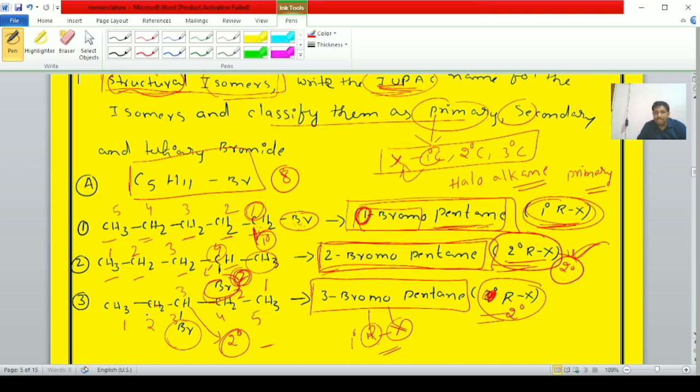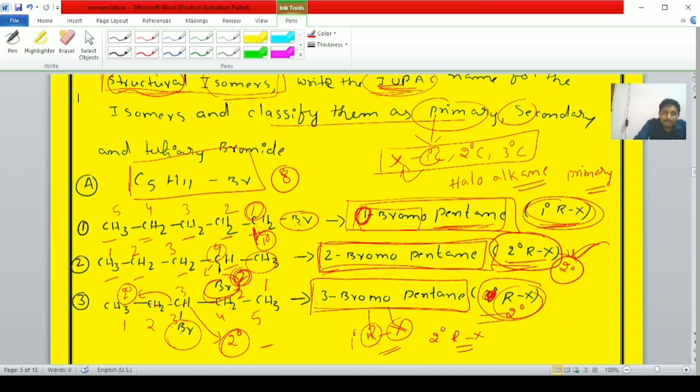Next one: CH3, CH2, CHBr, CH2, CH3. The IUPAC name is 3-bromopentane, because the bromine atom is attached to the third carbon. It is a secondary alkyl halide, because the bromine atom is bonded to a carbon which is secondary in nature. Hence it is 3-bromopentane, a secondary alkyl halide.